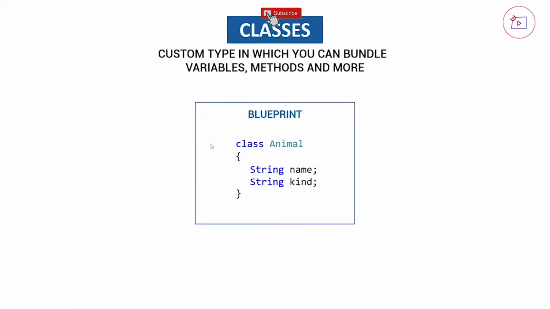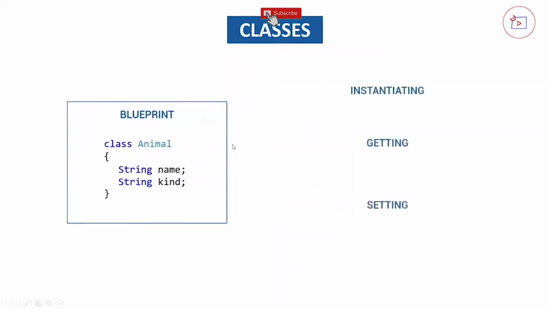How is this going to look in code? We have instantiating, getting and setting. Instantiating is creating an object of this blueprint. So we can create multiple objects that use this blueprint.